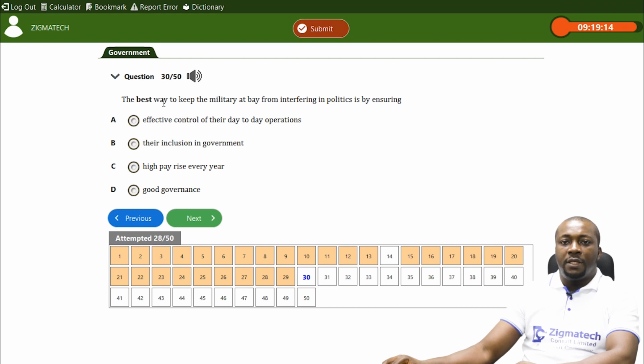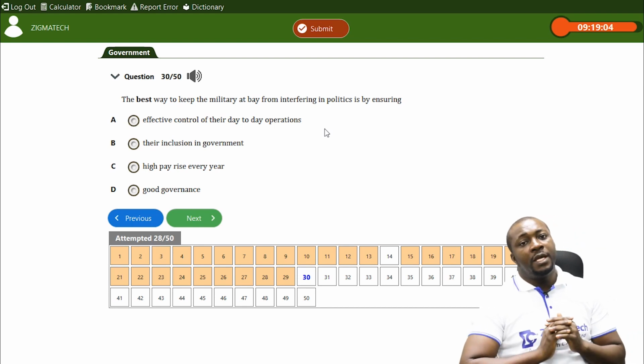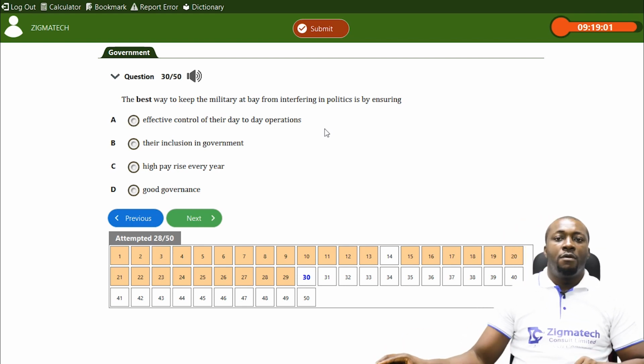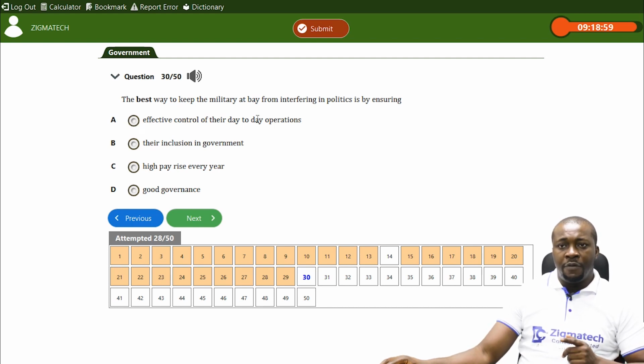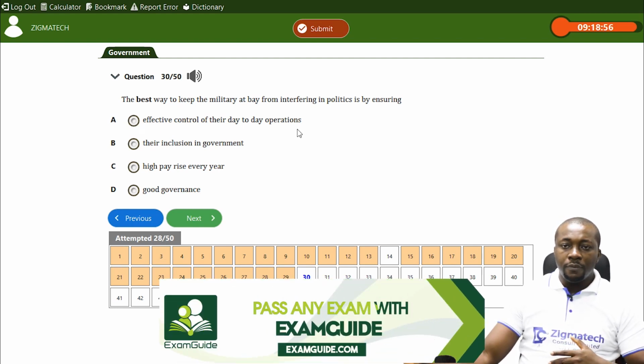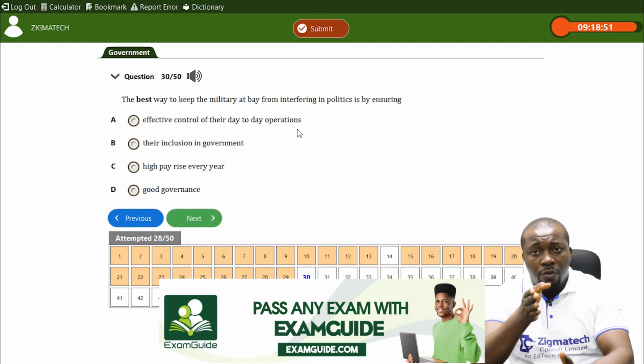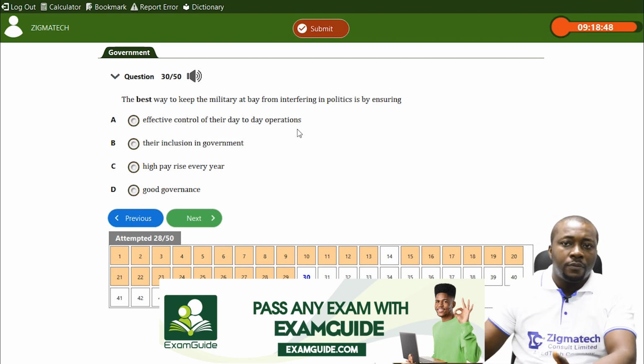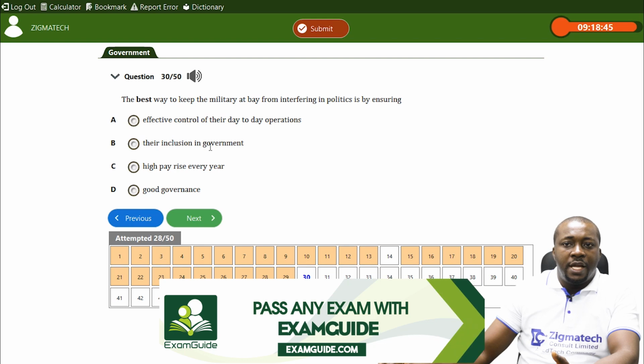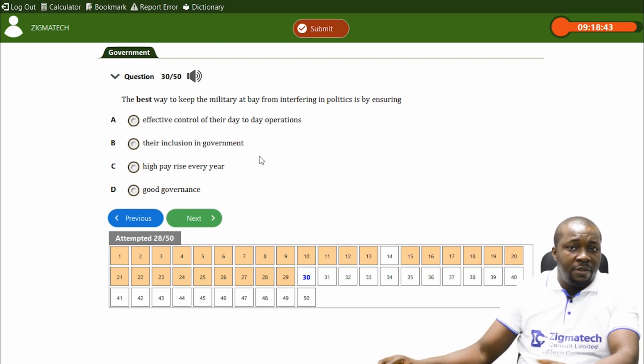Question number 30 says, the best way to keep the military at bay from interfering in politics is by ensuring, that's what should be done, to avoid interference of the military in politics. Effective control of their day-to-day operation. Who should control it? They have a structure to control their day-to-day operation. So it's not their inclusion in government, because if you include them in government, you may cause a problem of intervention. High pay rise every year.